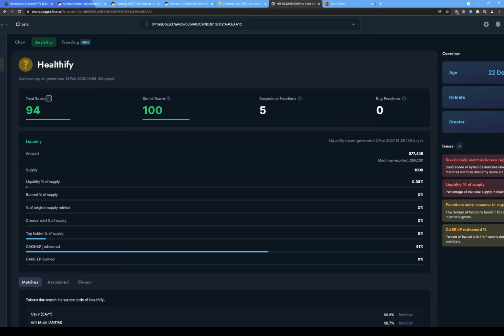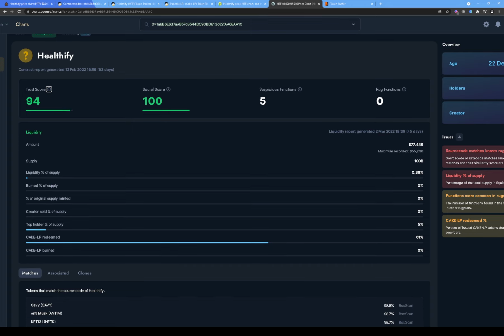And it shows that liquidity, cake liquidity redeemed 61%, and then top holder percentage of supply. So the top holder is holding 5%. We already figured that out earlier. And burn percent is 0. None of the token has been burned so far.